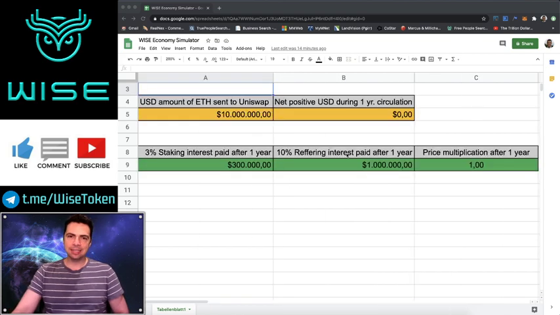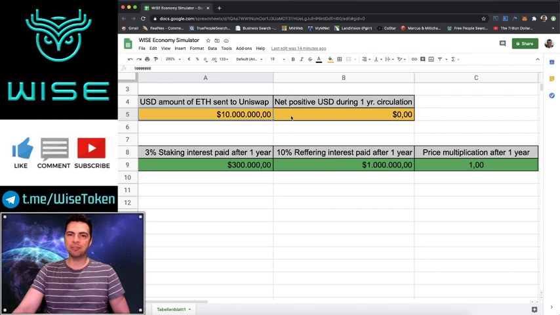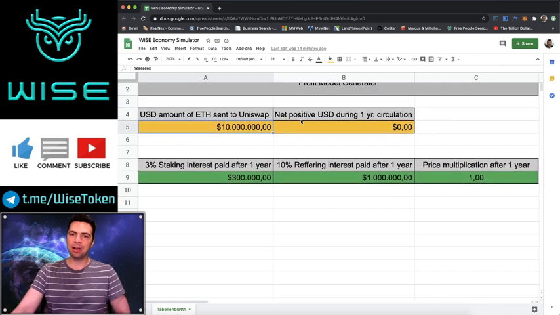So this is an Excel spreadsheet made so that you can input different values, such as the US dollar amount of Ethereum sent to Uniswap. This is the same as the US dollar amount sent to the liquidity transformer. And then the net positive US dollar amount during the first year of circulation.